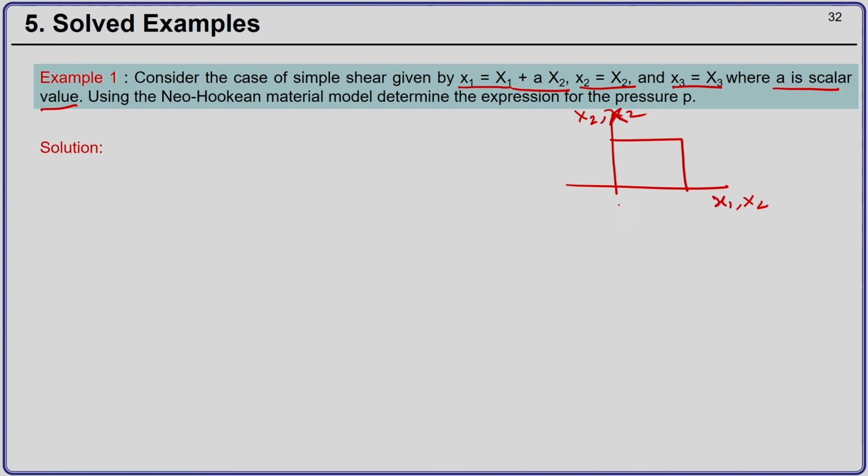So, you have a block of certain length, say L, and if you apply this simple shear, it will deform something like this.